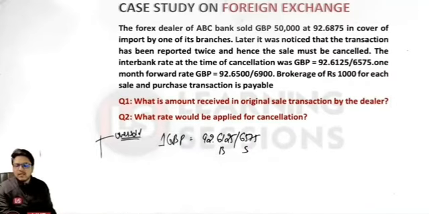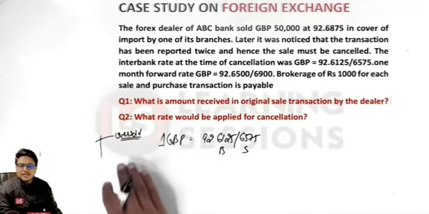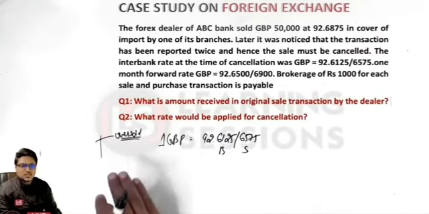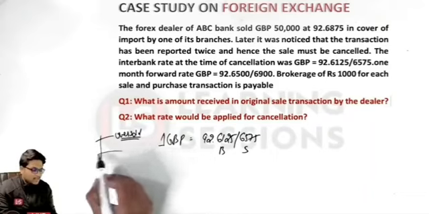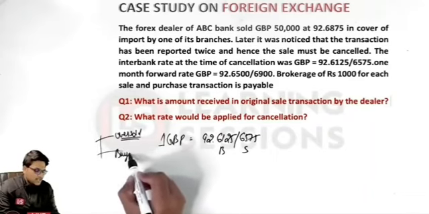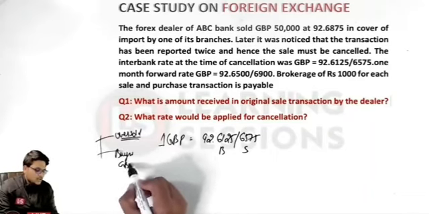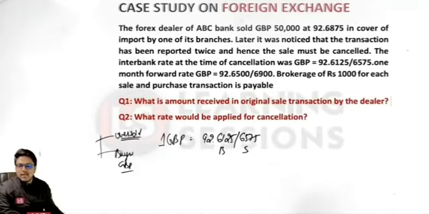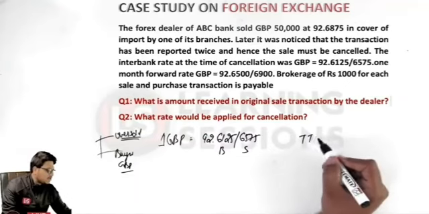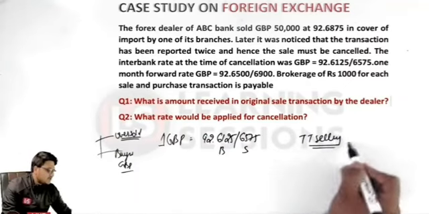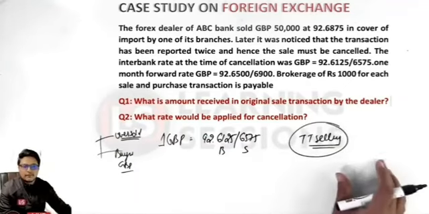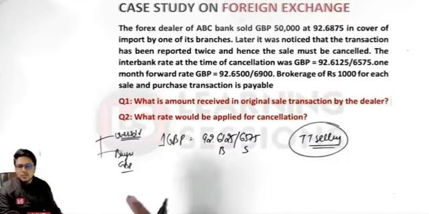and how they will be cancelling this transaction by buying the GBPs. Now, if the bank wants to buy the GBPs, at what price will they be able to buy? They will be able to buy the GBPs at a price at which the market is ready to sell. And this is what type of transaction? It is a TT selling transaction. Why TT? Because there is no settlement date difference. At the time that you're ready to purchase, you will just pay the amount and the market will be settling the amount itself.